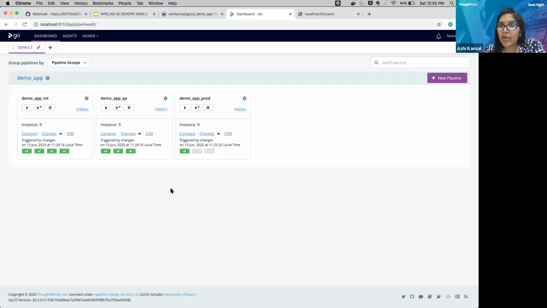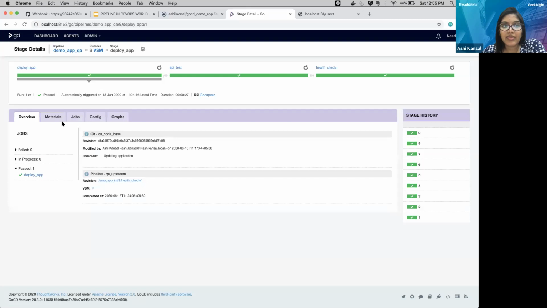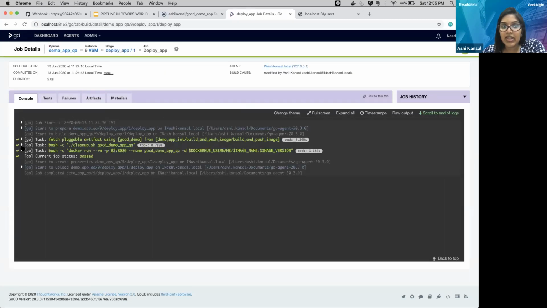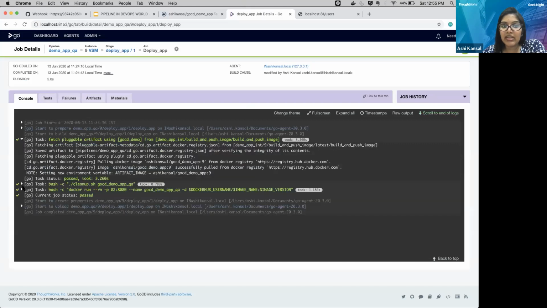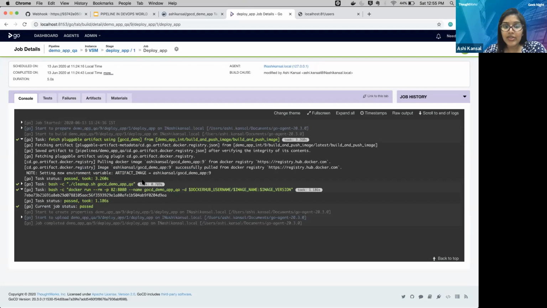Yeah, this is my demo app QA pipeline. Here is my deploy app stage. Here you can see I'm fetching something. It has pulled it. You can see the artifact stored as Docker registry. So it is pulling from the Docker Hub directly. Then you can see I'm running the application. So my application has been started.